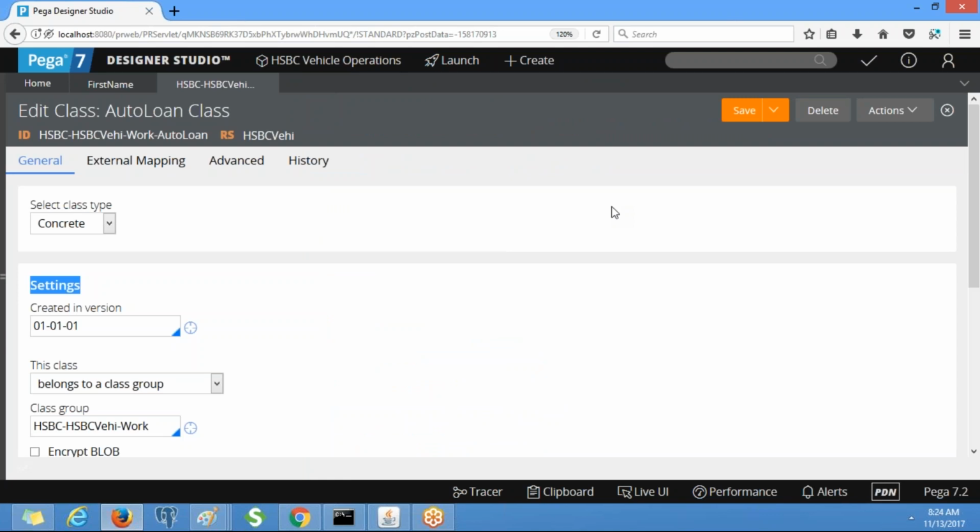For auto loan, we will put the prefix as AL, auto loan dash one. When you apply for a mortgage, it should be ML, like mortgage loan. Based on that work object ID, you can say which work type it belongs to.